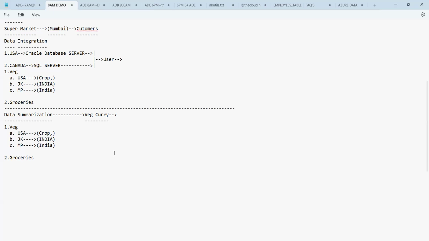Now, my question is, I'm repeating it once again. You have to prepare a veg curry, everyone. So for buying the vegetables, you go to the supermarket, and after going there, are you going to buy all the vegetables, or only those which are required for preparing the veg curry? You will buy only those vegetables which are required for preparing the veg curry.